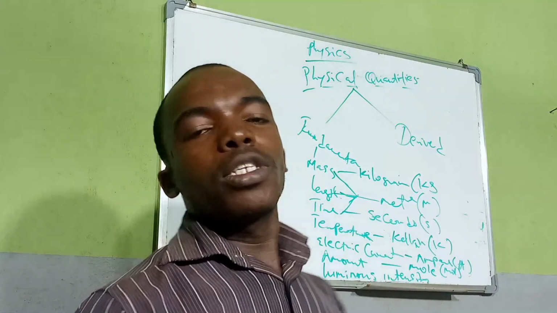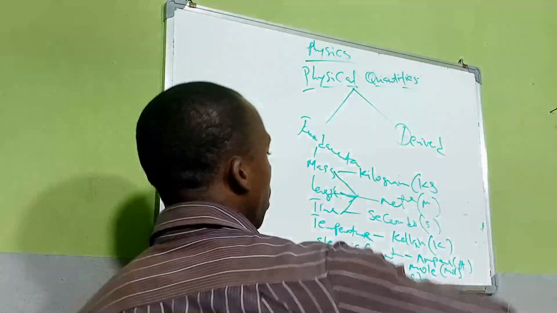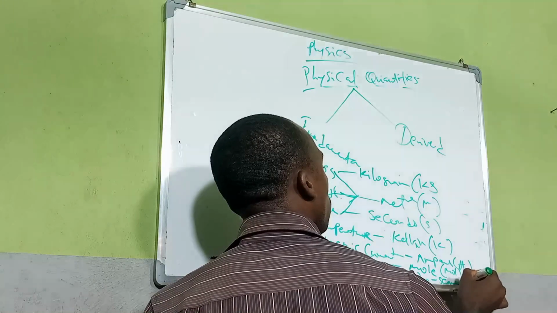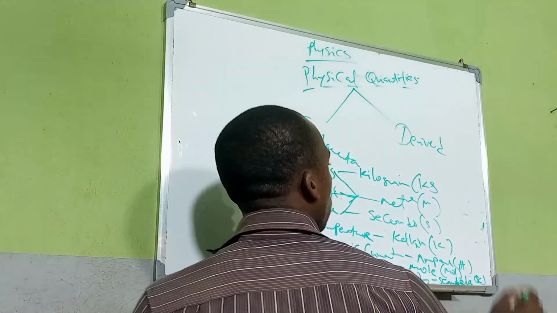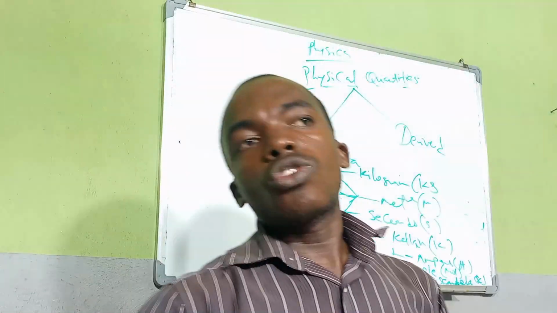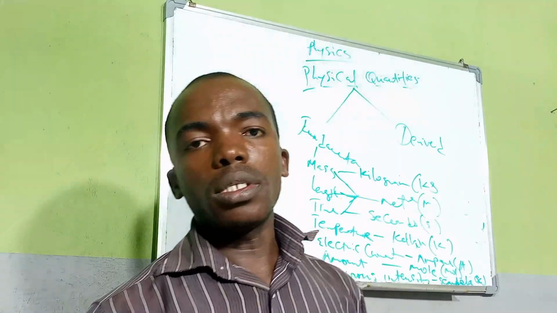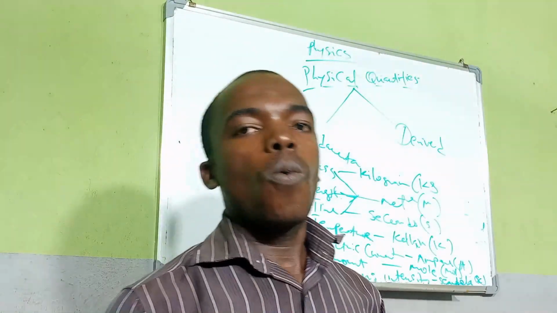When we talk about stoichiometry in chemistry, we'll be talking about this. Luminous intensity is given as the candela. So these are the units for all the fundamental quantities.